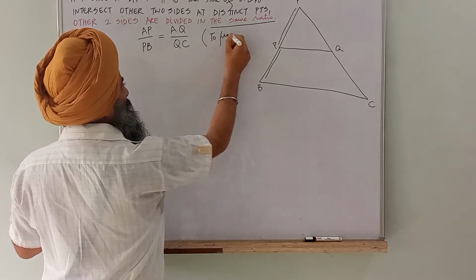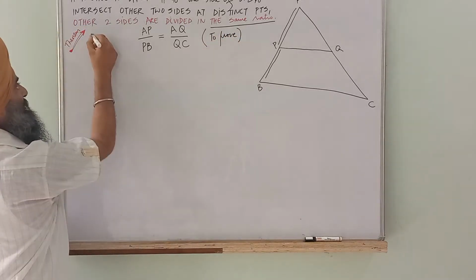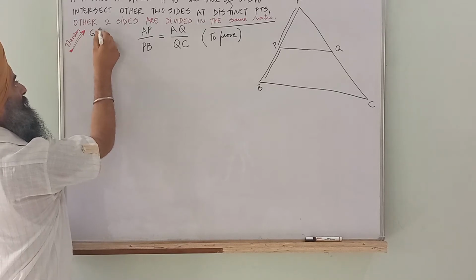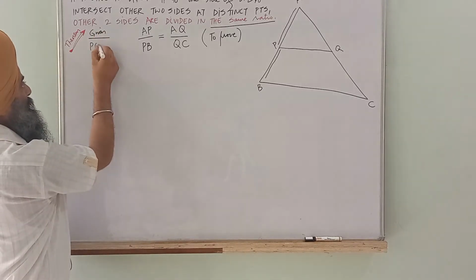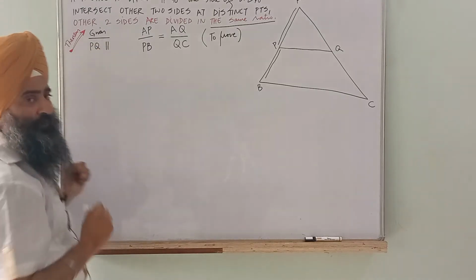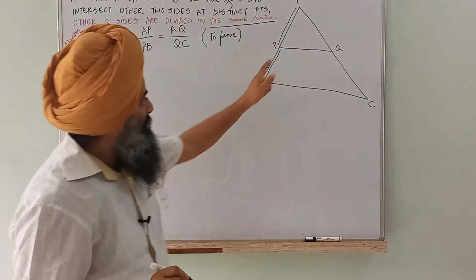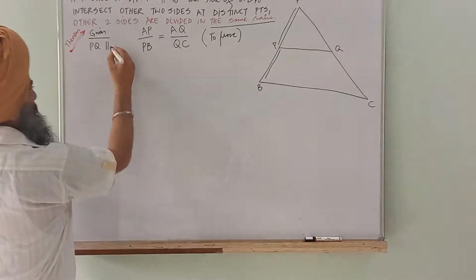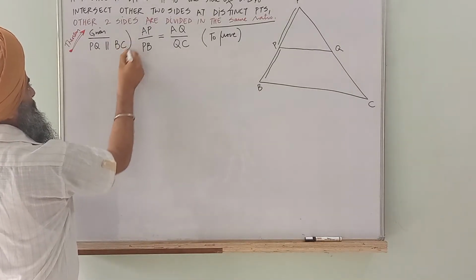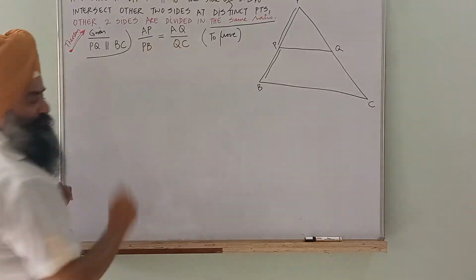And what is given? Given is PQ is parallel to BC. This is given and this needs to be proved.